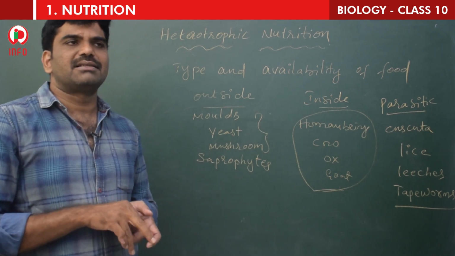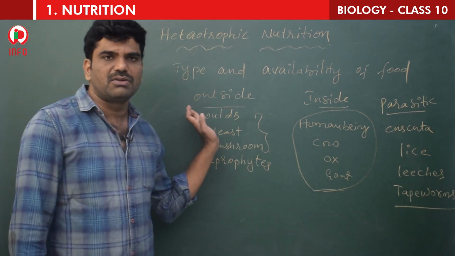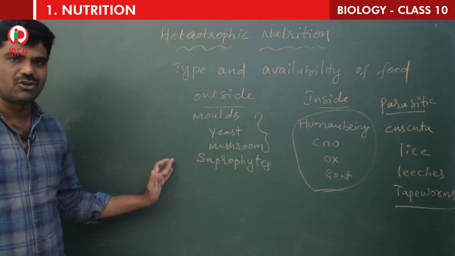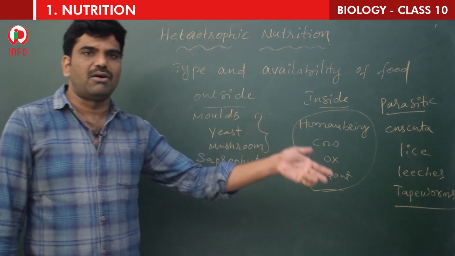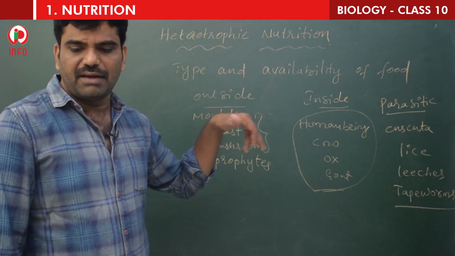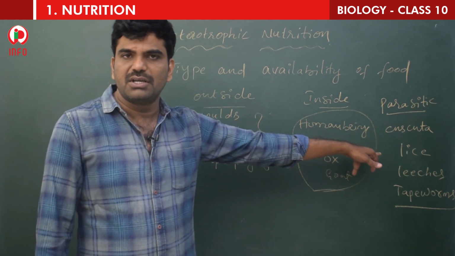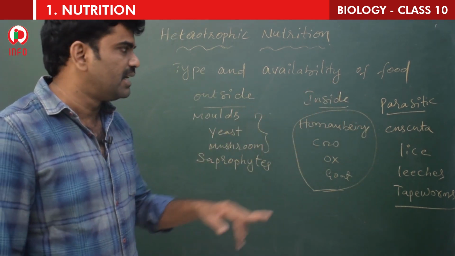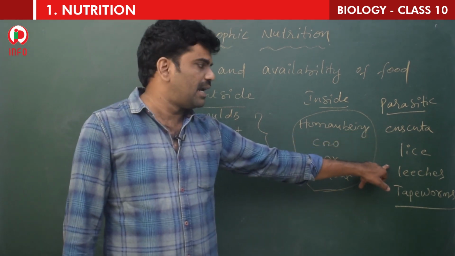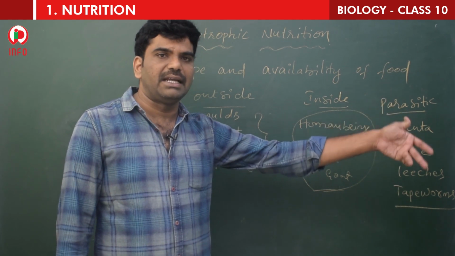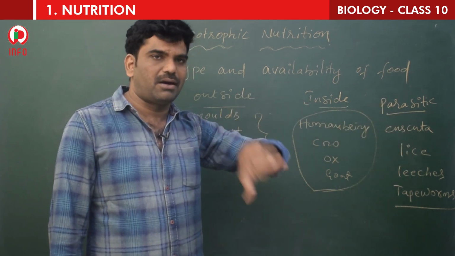So that means here are three types. One is outside: saprophytes like molds, yeast, mushrooms. They break the food material outside the body and absorb it. And some other organisms derive nutrition from plants or animals without killing them. This type of parasitic nutritive strategy is seen in Cuscuta, lice, leeches, tapeworm. So they totally depend on others, but without killing them, they take what they want.